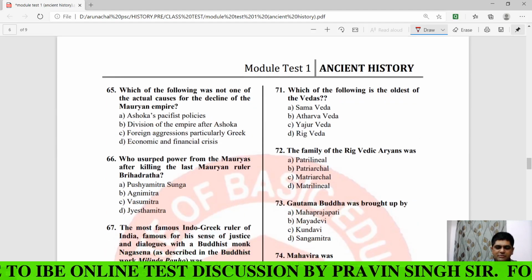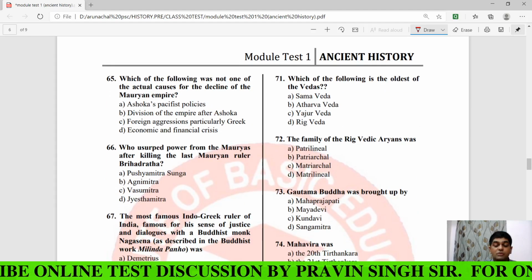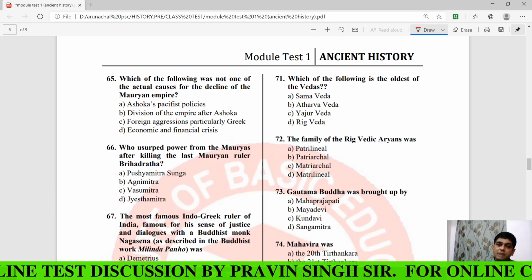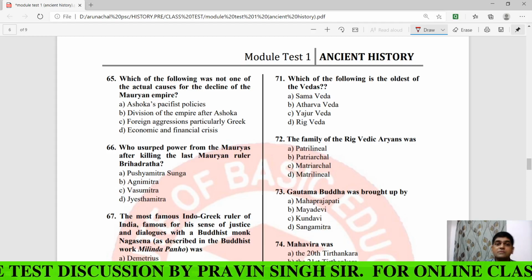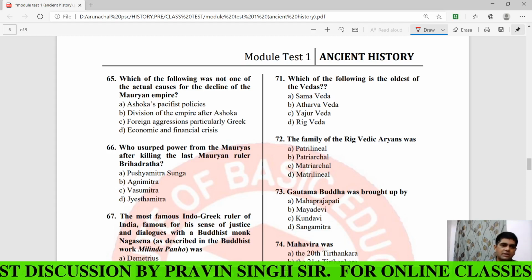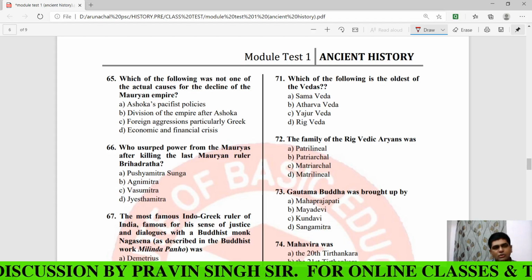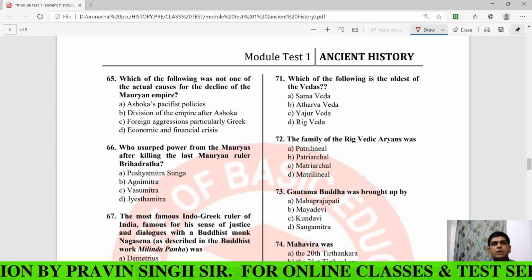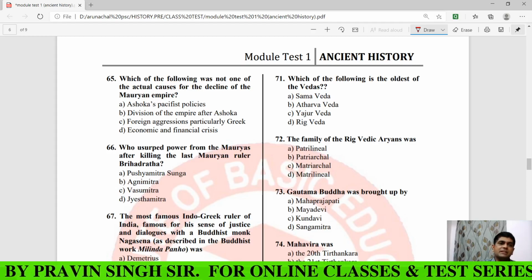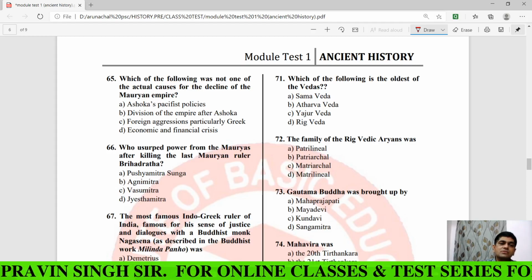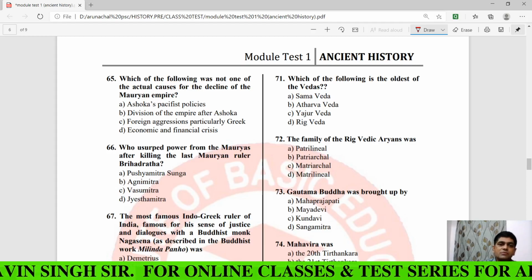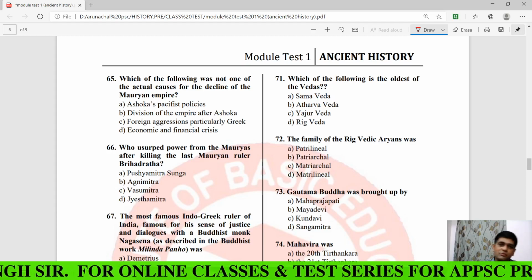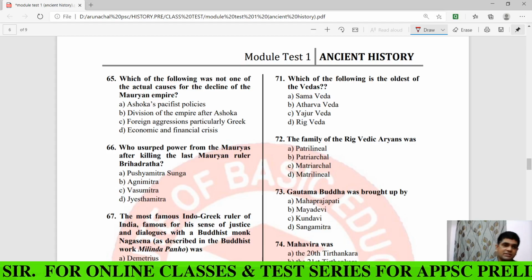Now the question number 65, which of the following was not one of the actual causes for the decline of the Mauryan Empire? Not the actual cause for the decline of the Mauryan Empire. So first read all the options. Clear? Many times you have to eliminate the option that is not the correct one. So here I am going to apply that formula, option elimination.